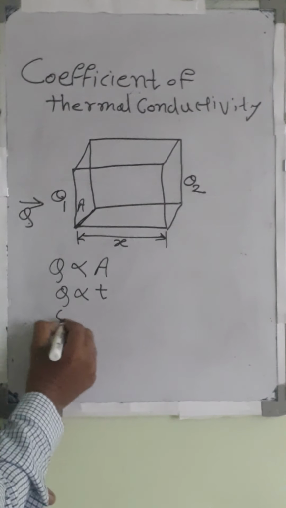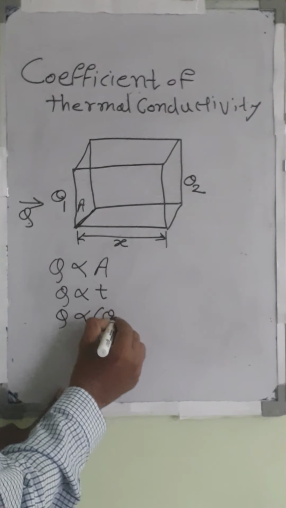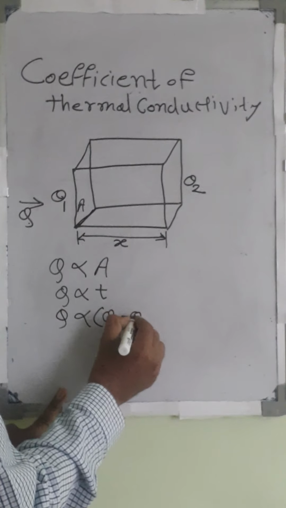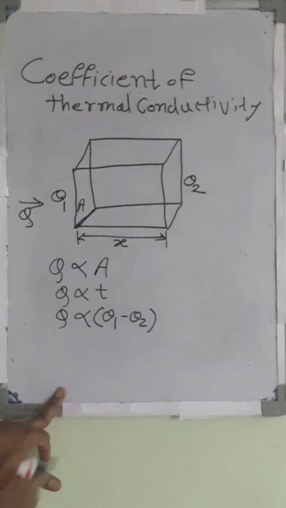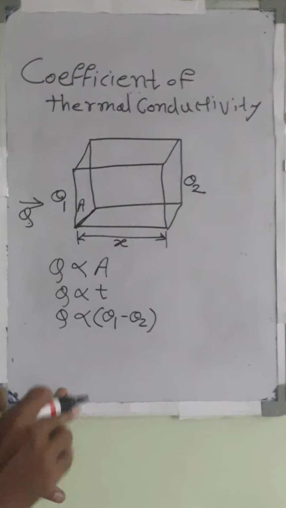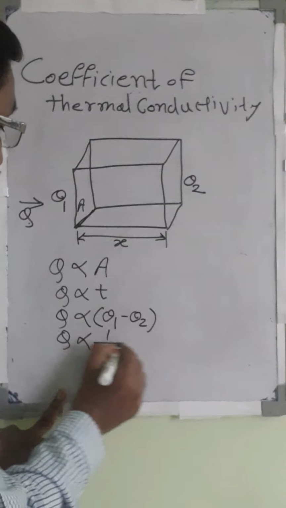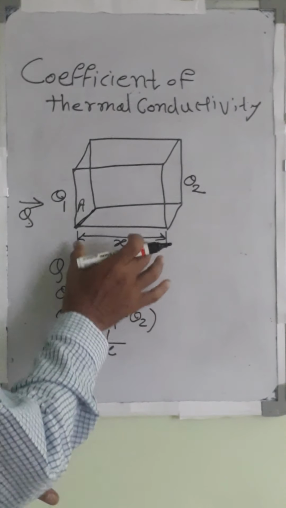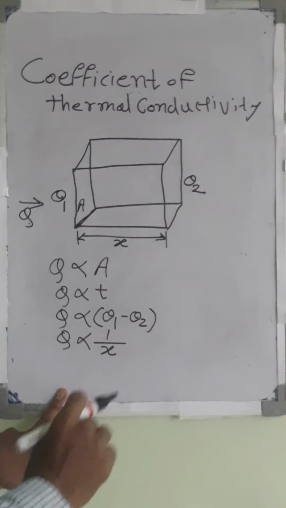It is also proportional to the temperature gradient, that means the temperature difference between the two faces, theta 1 minus theta 2, and the amount of heat transferred is inversely proportional to the distance between the two ends, or the thickness.